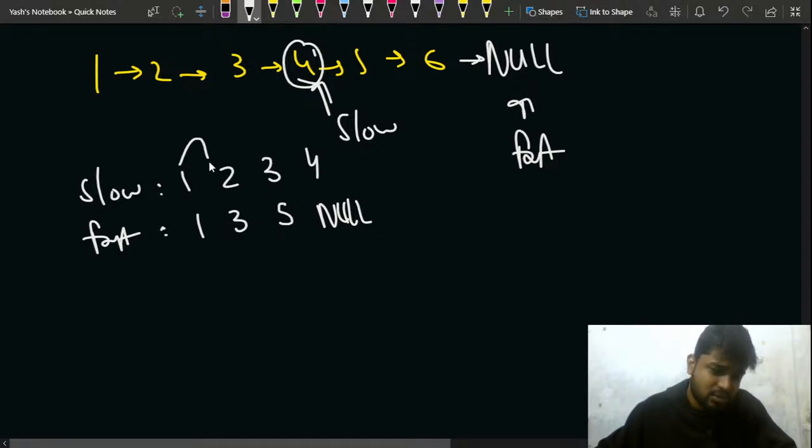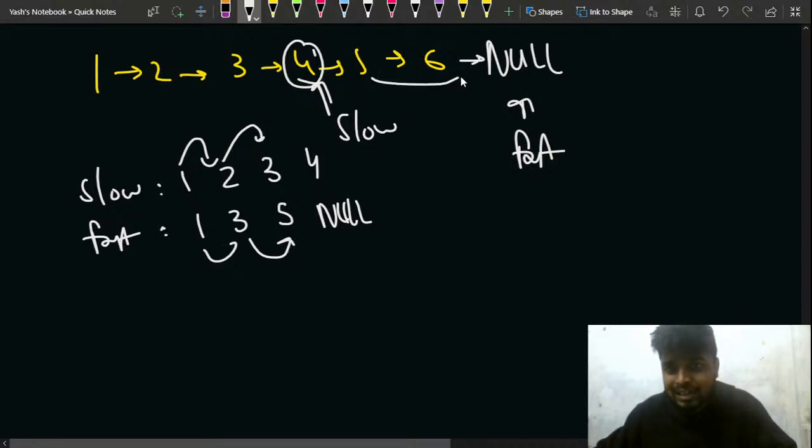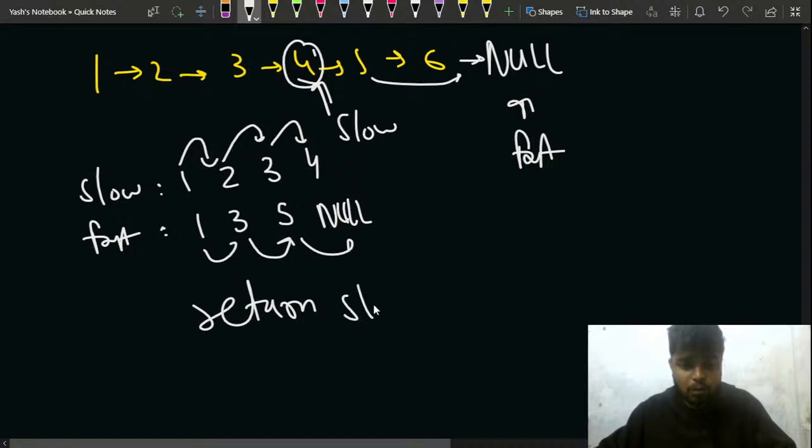I move my slow by 1, slow moves from 1 to 2, so fast moves from 1 to 3, right? Slow moves from 2 to 3, it moves by 1, fast moves by 2, right? Then from 5 it will move to null, right? My fast pointer moves to null. So slow moves from 3 to 4, right? So in the end I'll simply return the slow pointer, right? Slow pointer will be indicating the position of the middle node, right?